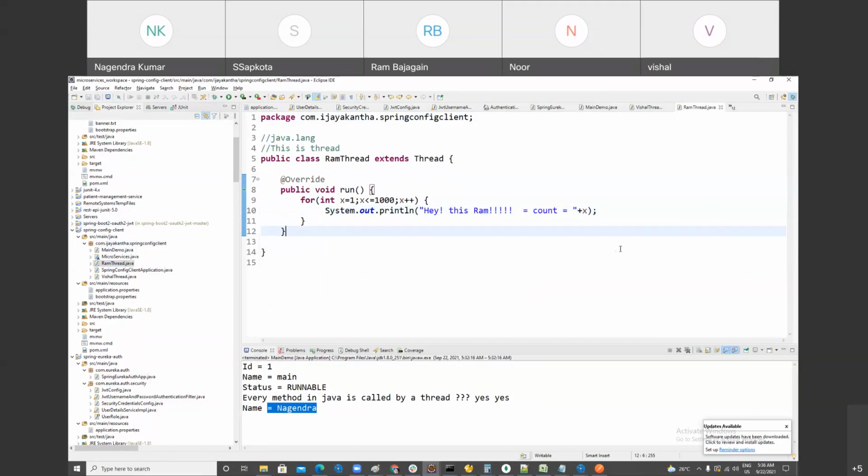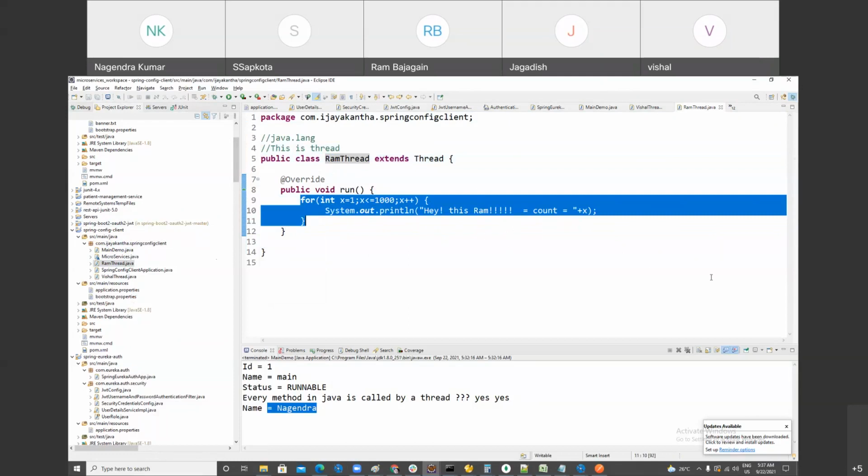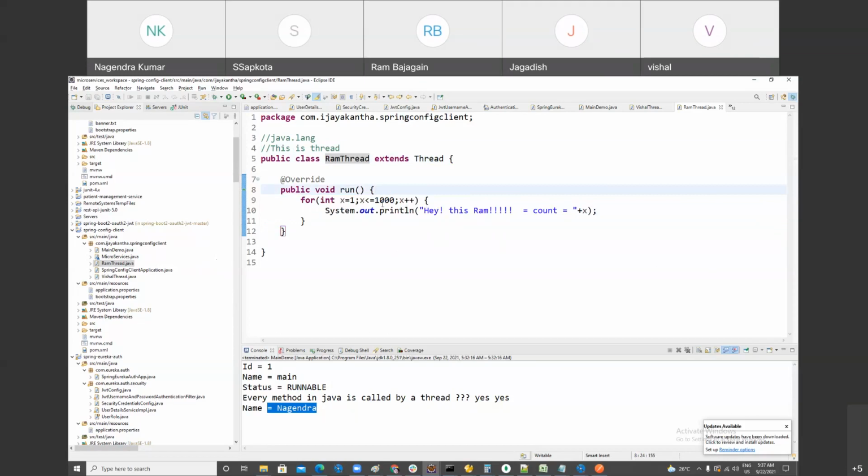For one thread, do we have to create one class? The answer is yes and no. Using one class, you can also create multiple threads. It is up to you. But you know what the problem is? If you are creating multiple threads with one class, they will perform the same task in nature. But if you want to perform different tasks, then you have to create a new class. I hope I'm making myself clear. Good question.